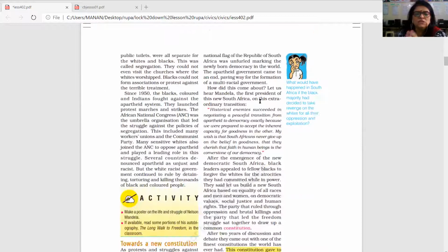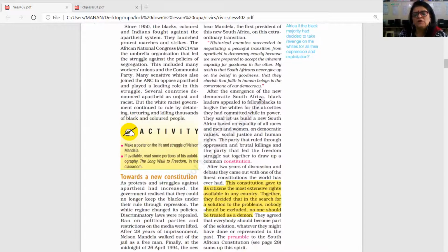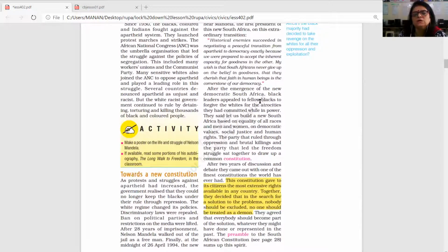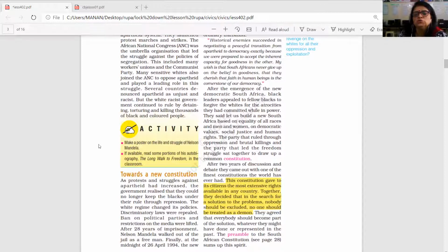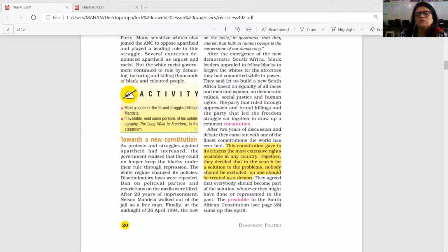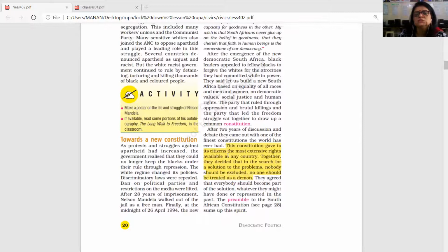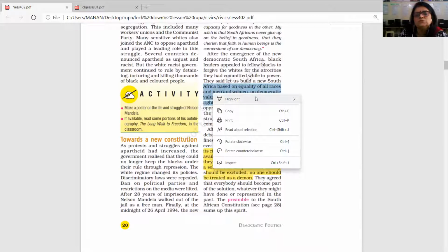The second important concept is how, after the apartheid system, South Africa came up with the finest constitution of the world. Now, why is the South African constitution considered the finest? Because it is based on the equality of all races, men and women, on democratic values, social justice, and human rights. This part is important.